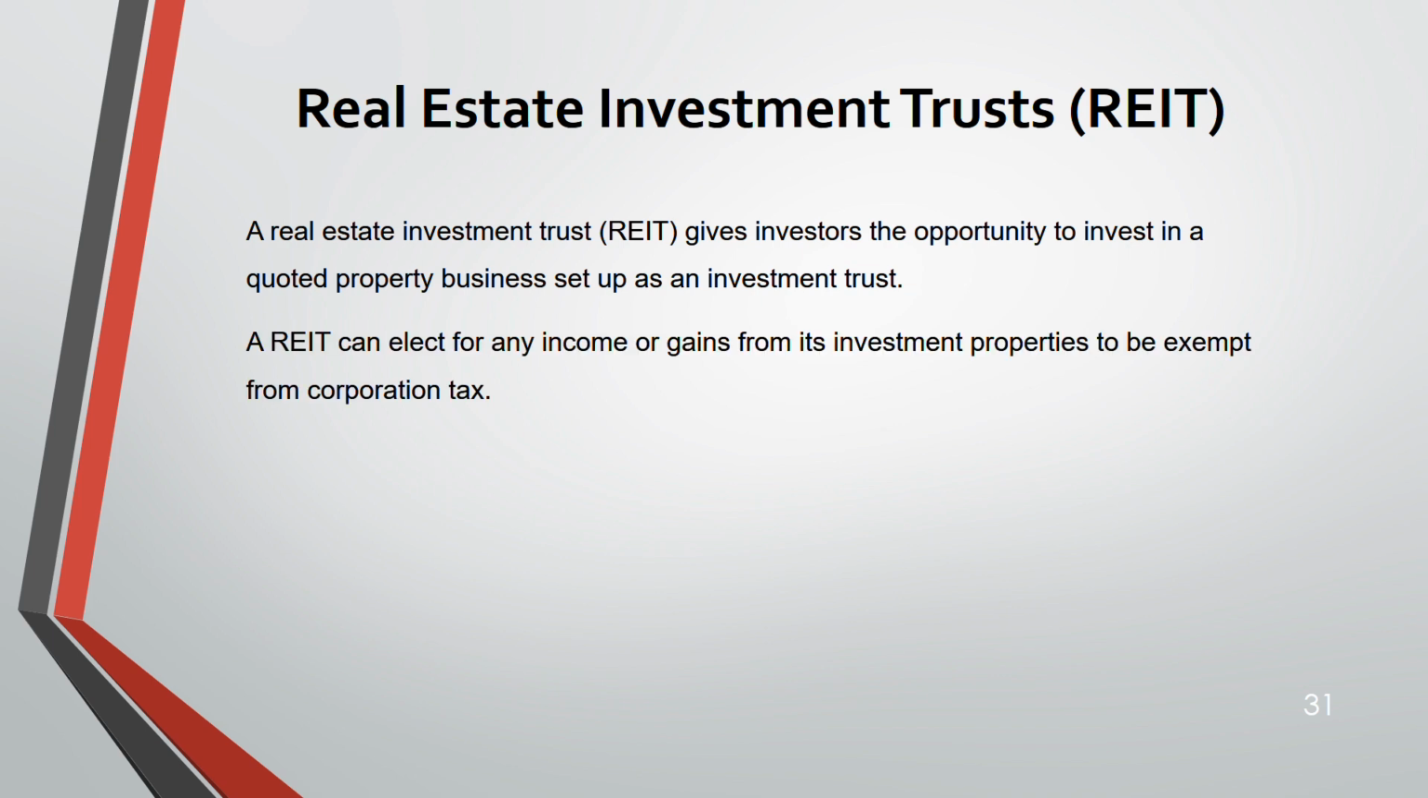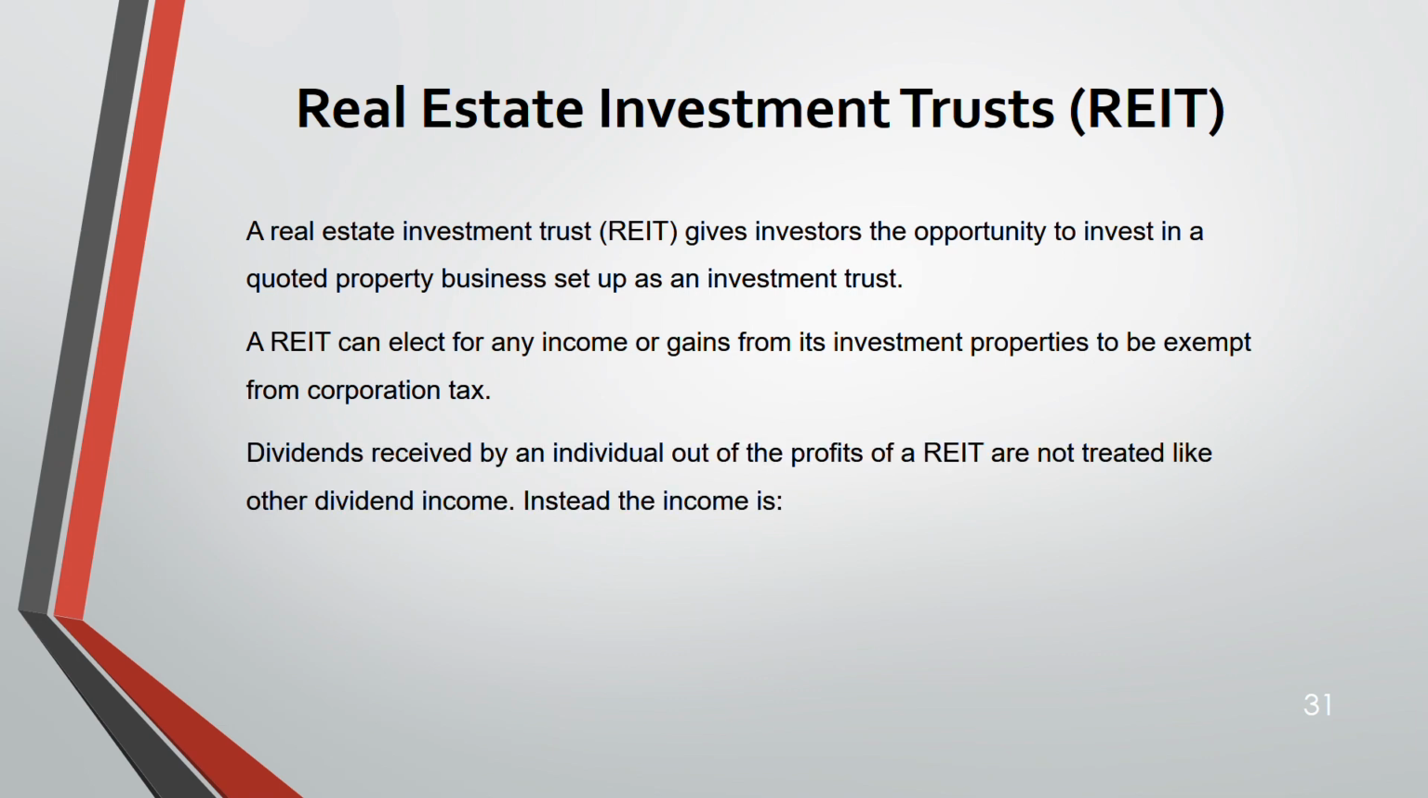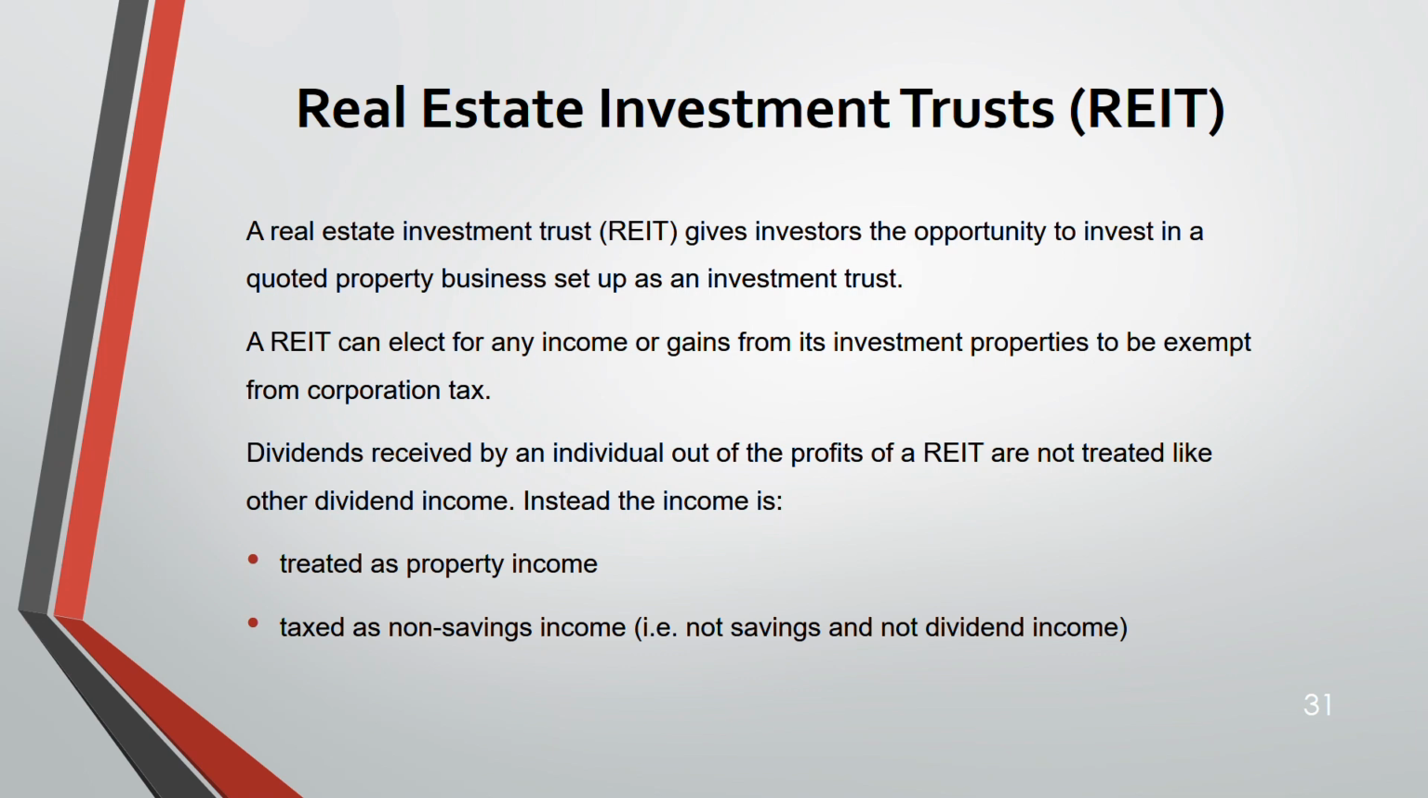So they can elect, and REIT can elect for their income or gains from its investment properties to be exempt from corporation tax. Dividends received by an individual out of the profits of REIT are not treated like other dividend. They're kept separate. Instead, the income is treated as property income, taxed as non-savings, but not savings and non-dividend, okay? And receive net of 20% tax. Now let us do a question.